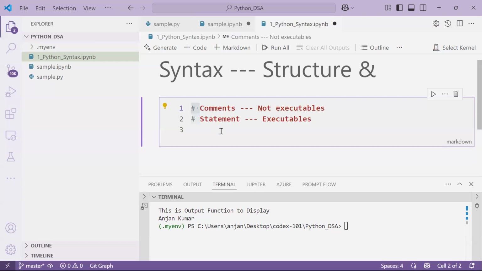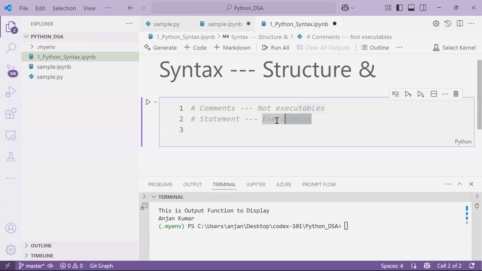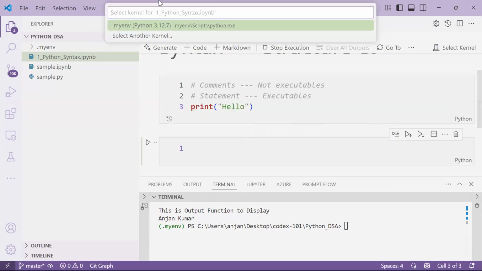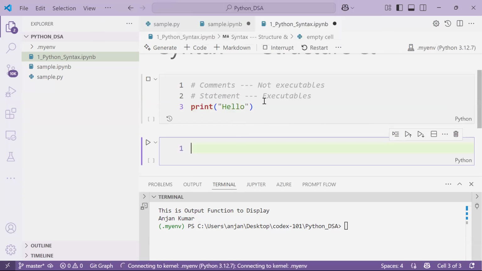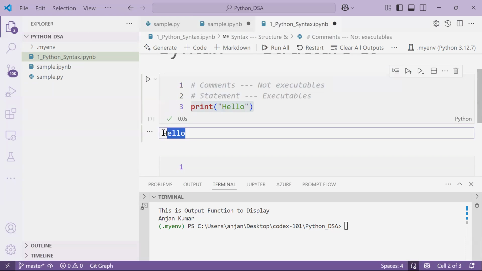If in your program you did something with the help of the hash character, then it is a comment. See, this is hidden, right? It went to a light black, gray color. Now let me go with some statement. Print hello. This is a statement, because it is executed, and so we are getting output on our screen. The first two statements are not executed because they are comments, which are not executable. So only the third statement has been executed, so we got an output.